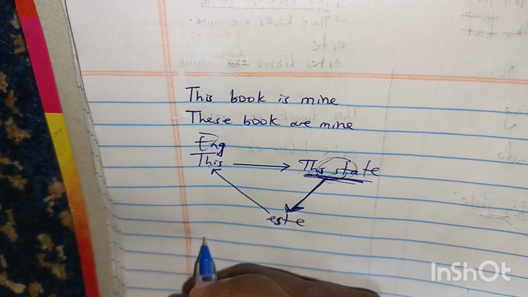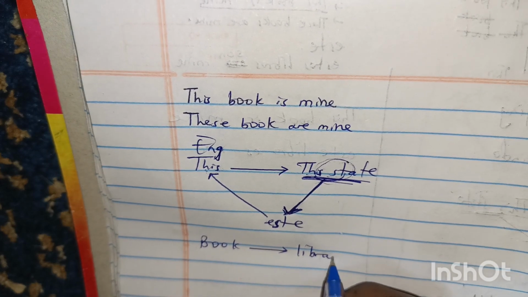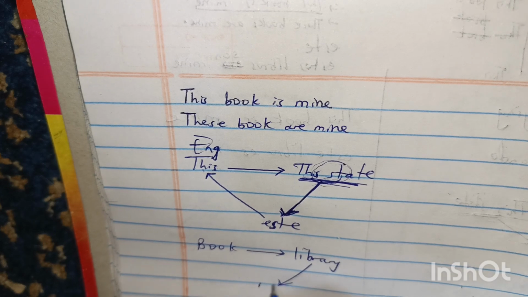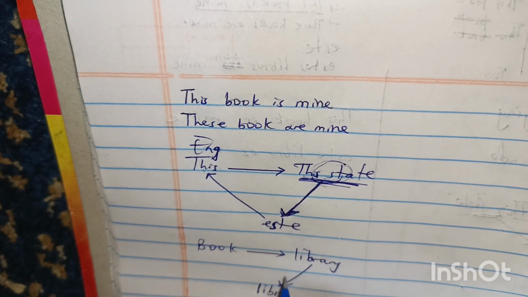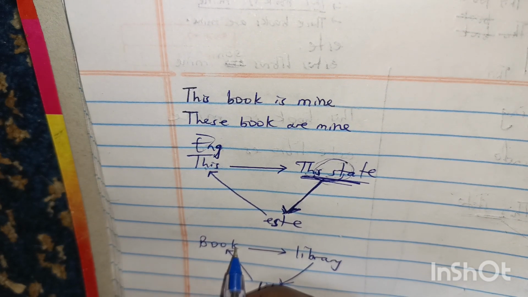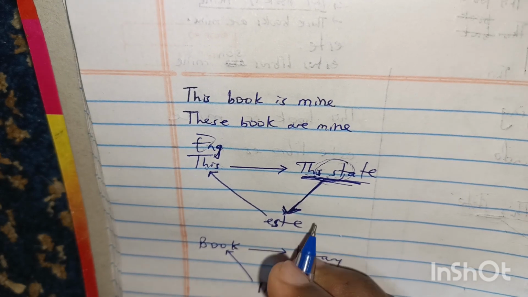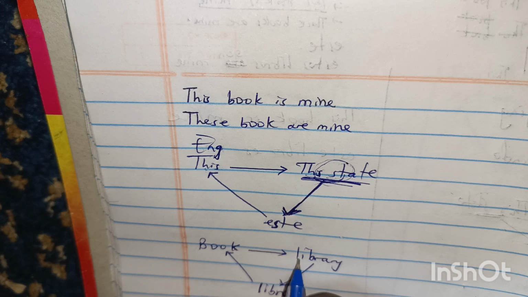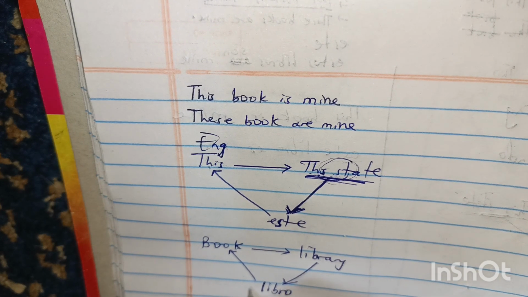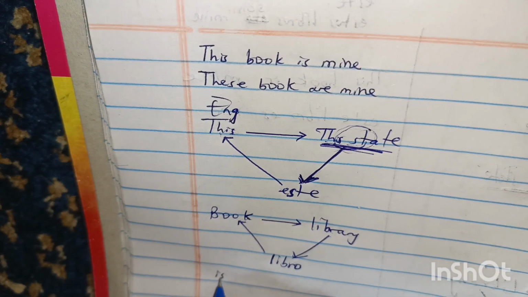And now we go to the word book. This one also I talked about. Books are found in libraries. We know books are very linked with libraries. The word for books is related with the word library. It is libro, and its meaning is book. Your brain will easily remember the word library because it is linked. Books are found in the library, and this will stimulate you. The word library will stimulate your brain to remember the word libro, and libro will go as the meaning of the word book.